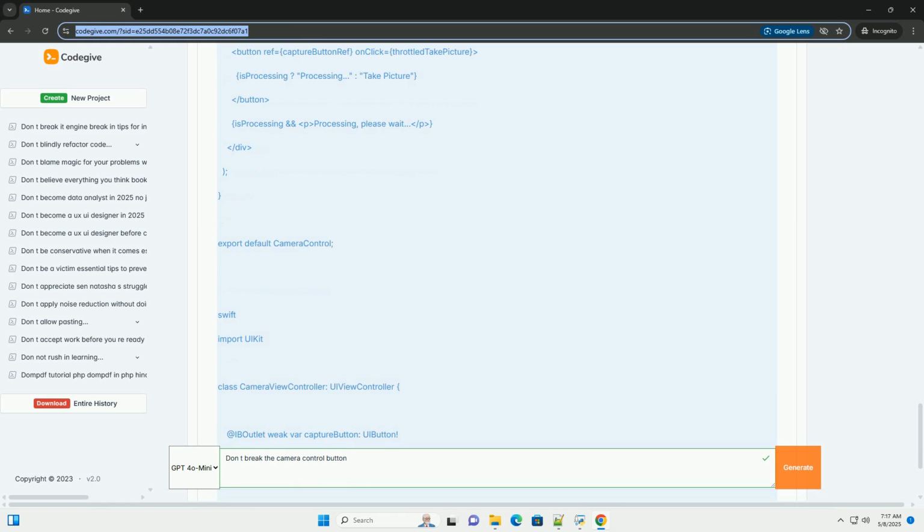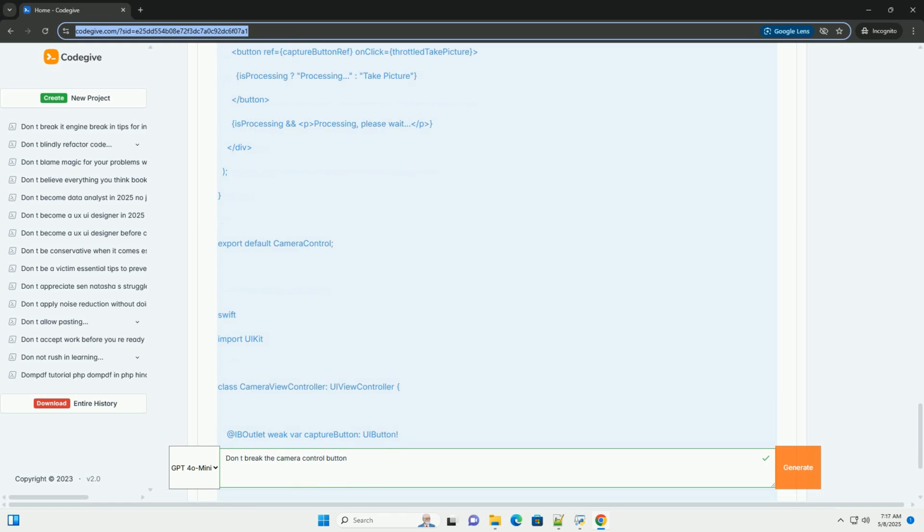This function simulates taking a picture. You would replace the setTimeout with your actual camera API calls. It sets processing to true, disables the button, simulates the processing time, and then sets processing to false and enables the button. 5. Debounced take picture: